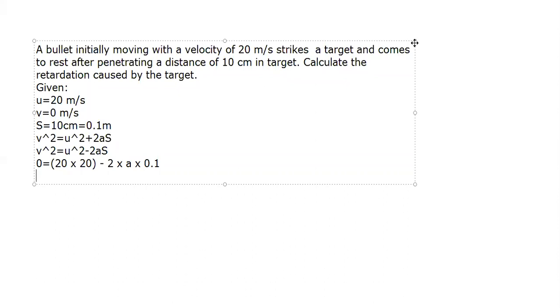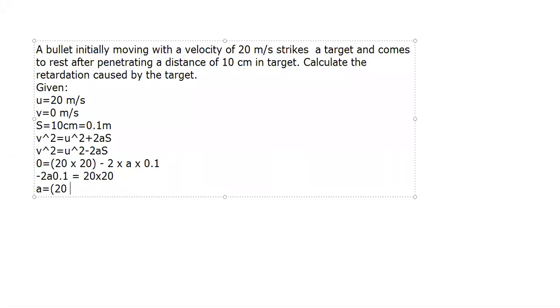So this minus 2AS will be shifted to the other side. So what we get is minus 2A into 0.1 is equal to 20 into 20. Yes or no? Now I will keep A here and shift the rest to the other side.